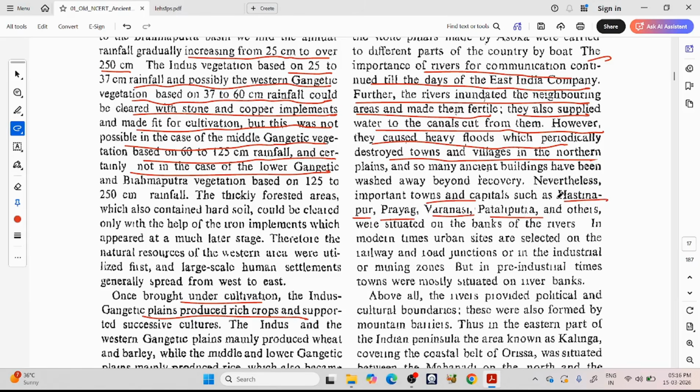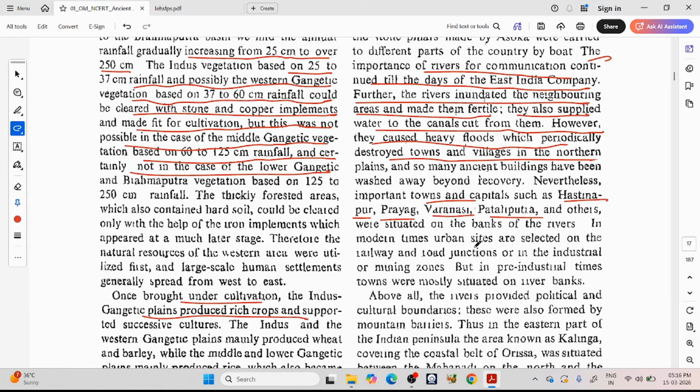Like the Yamuna River, the Ganga River, etc. So Hastinapura, on the Yamuna River, in the Delhi area; Prayag and Varanasi in UP, on the Ganga River; Pataliputra, near modern Patna, again along the Ganga River. So others were situated on the banks of the rivers.